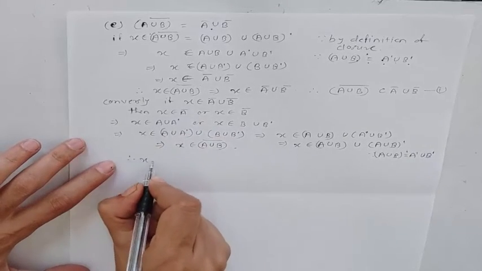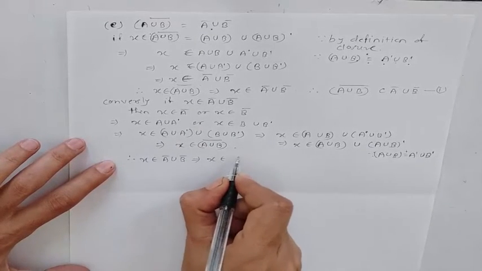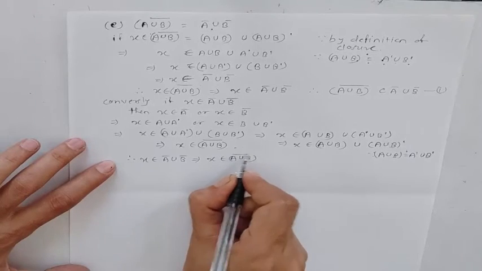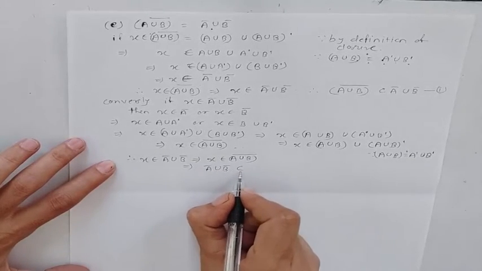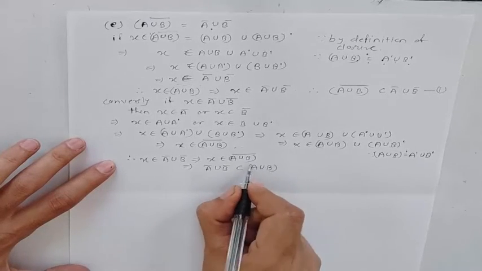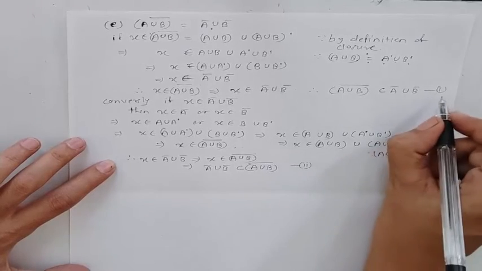From this, X belongs to A bar union B bar implies X belongs to A union B bar. This implies A bar union B bar is a subset of A union B bar. This is the second statement, from first and second.